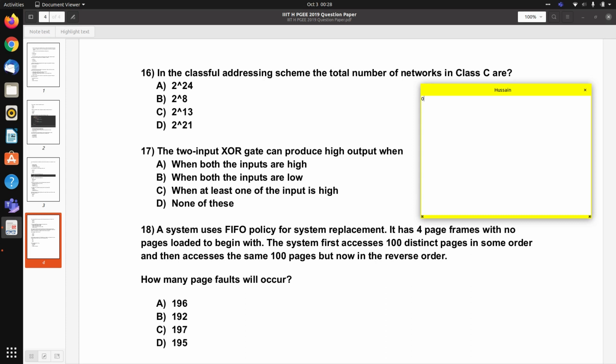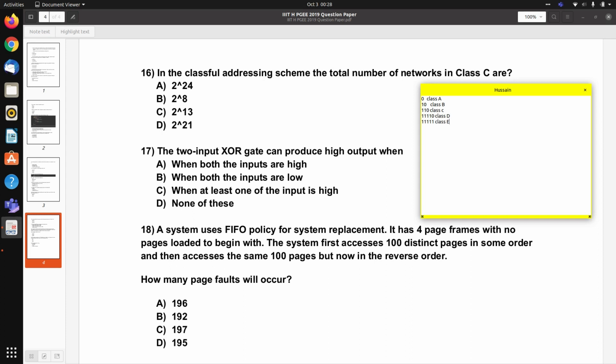For class A, we use a 0 bit to basically classify that it is part of class A. Then 10 if it is class B, and 110 for class C, 1110 for class D, and 11111 for class E.